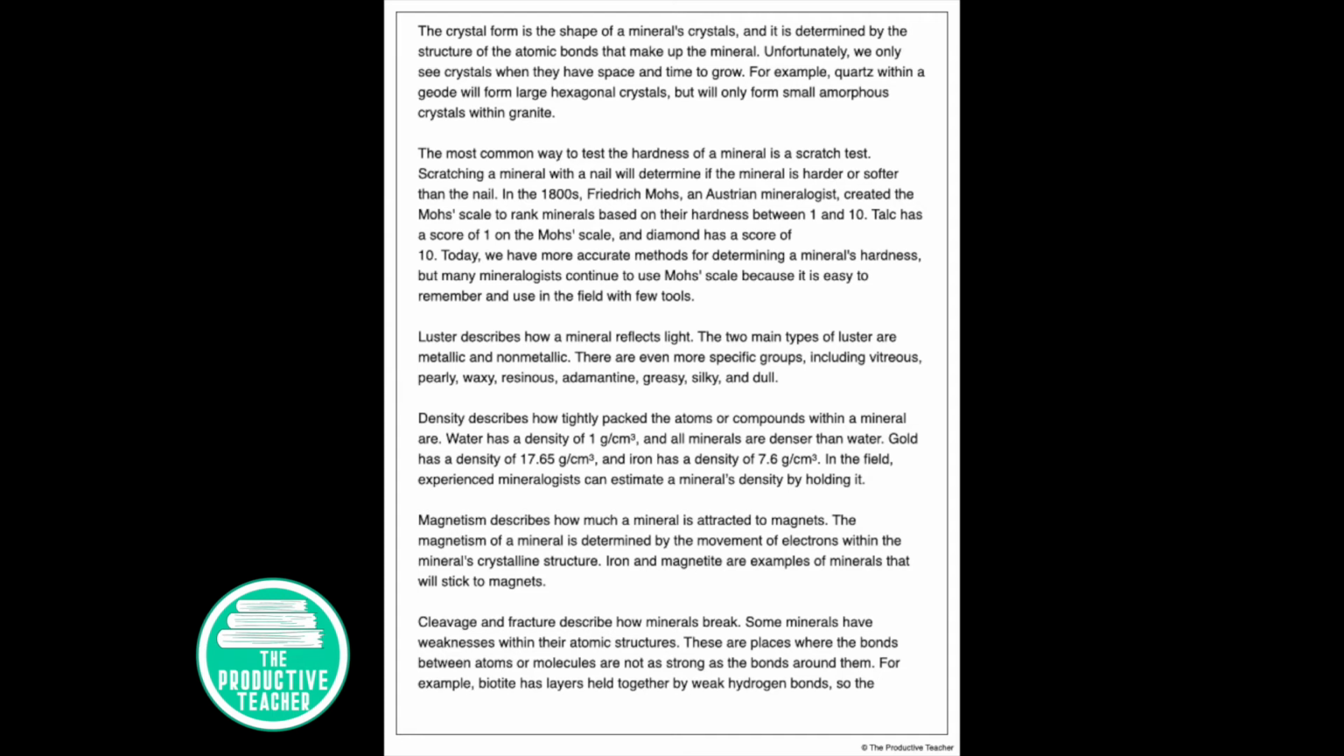Luster describes how a mineral reflects light. The two main types of luster are metallic and nonmetallic. There are even more specific groups, including vitreous, pearly, waxy, resinous, adamantine, greasy, silky, and dull.